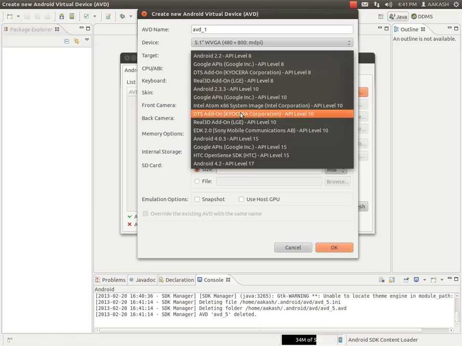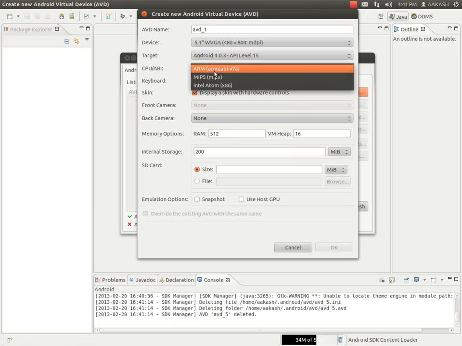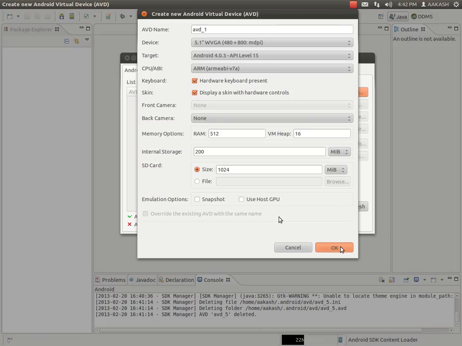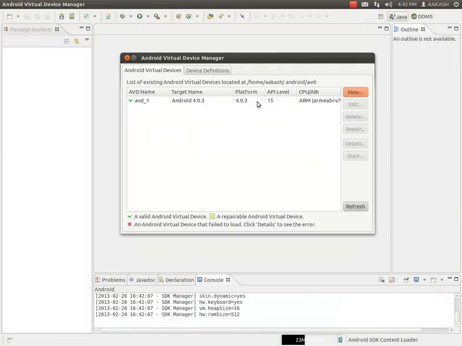I'm working on Akash tablet, so I will use 4.0.3. Then the ARM processor, and after that I have to specify the size of the SD card. Click OK. It will take some time to create the AVD. Now my AVD is created.